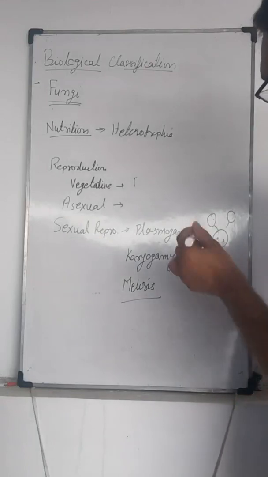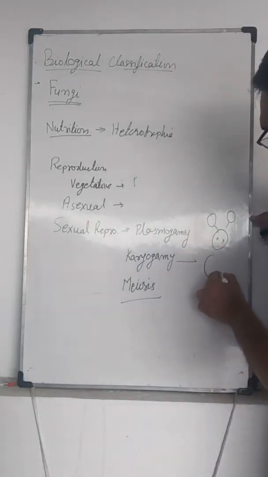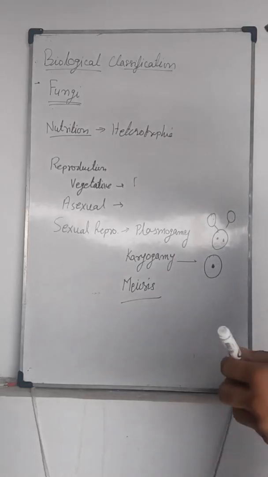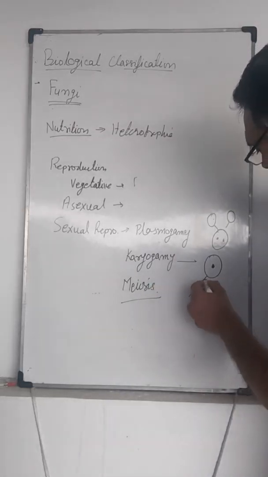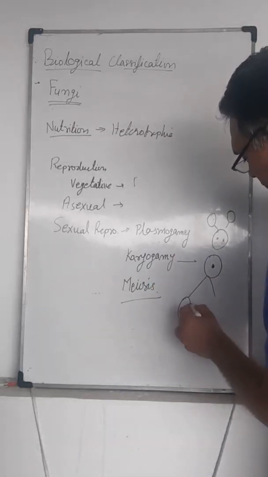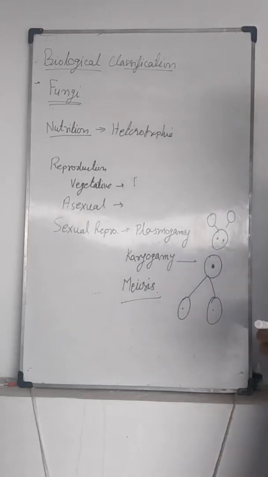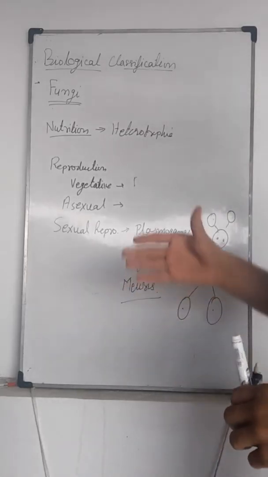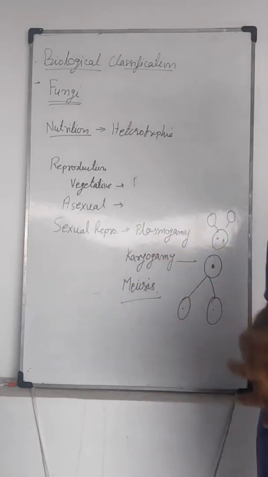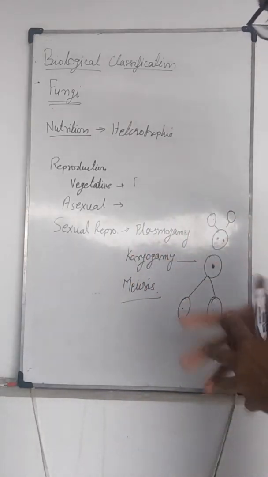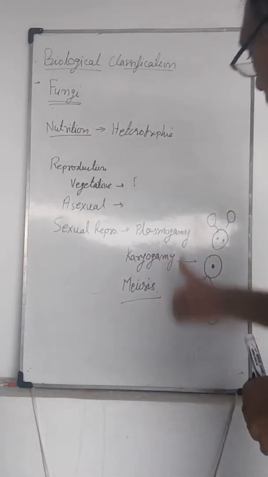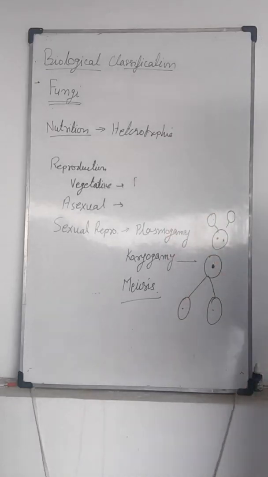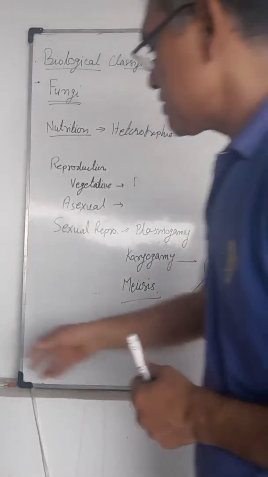In karyogamy, the nuclei fuse together and the 2n condition is formed. Then in meiosis, it divides by reductional division to form new filaments or spores. So three distinct stages are present in sexual reproduction in fungi: plasmogamy, karyogamy, and meiosis.